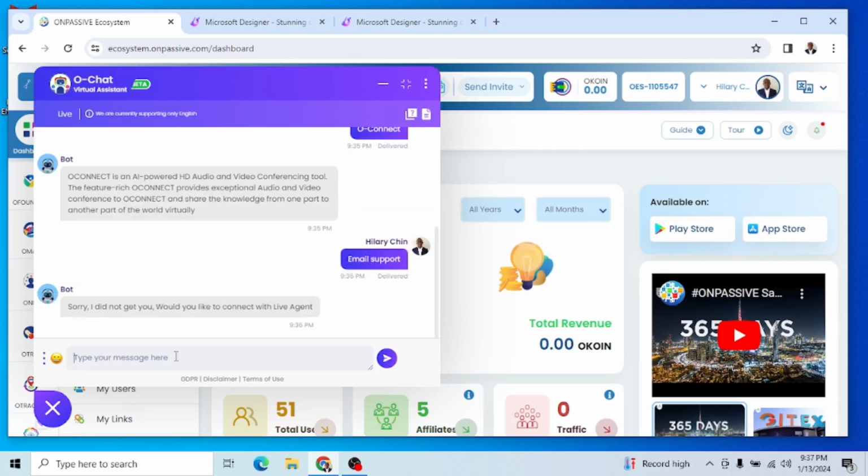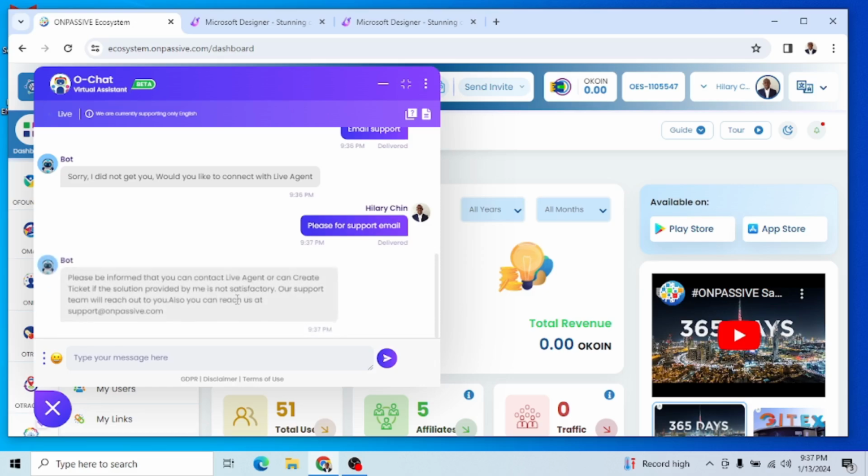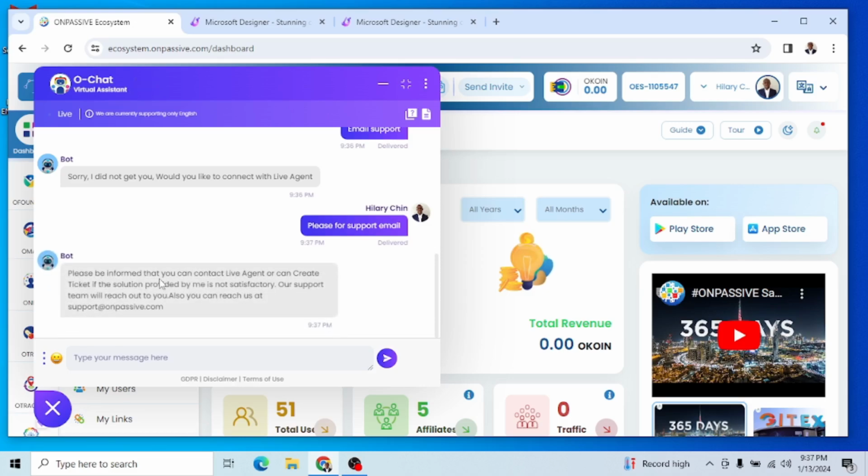I want to send another message. Now I want to say please, support email. Okay, and then I click. So you can talk to them live and you can talk to them with the robot that I'm using at the OChat, and you can also raise a ticket. Okay, so right now you see that, wow, they have said please be informed that you can contact live agent or can create a ticket if the solution provided by me is not satisfactory. Our support team will reach out to you. Also, you can reach us at here.